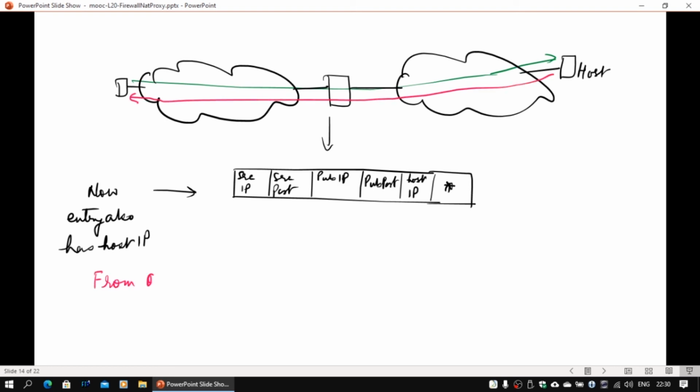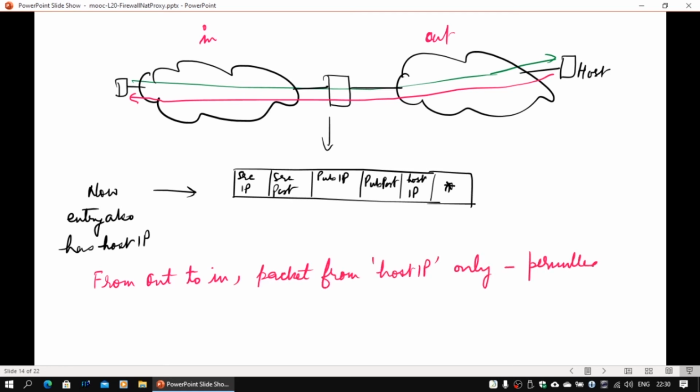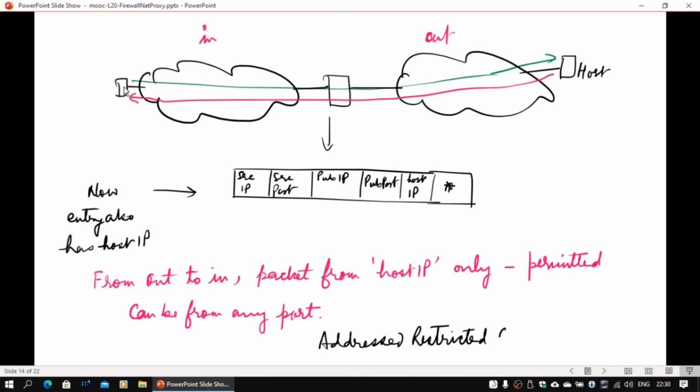Now let's look at the second case. The previous one was full cone NAT. Now we have an inside network and an outside network. Inside is using a private IP block. In the new entry, we will also be storing the host IP address to whom the connection was set up by the client from inside.